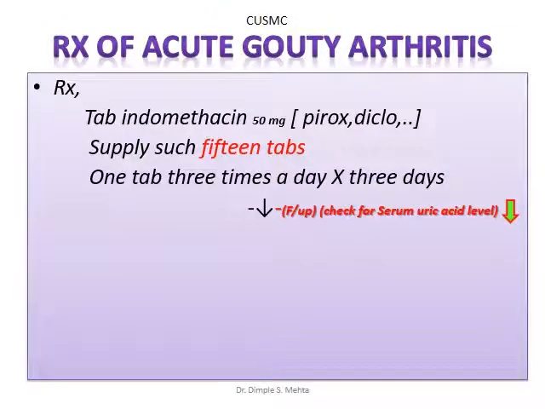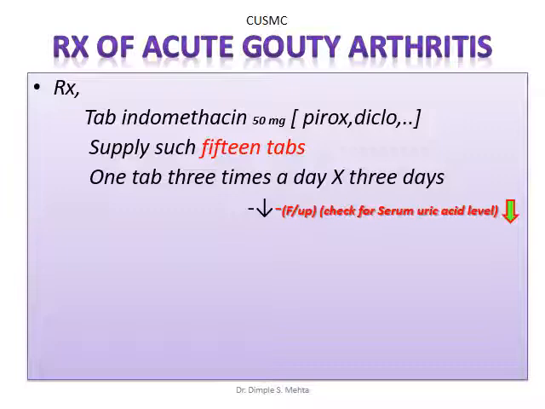So, treatment of acute gouty arthritis: when a 48-year-old patient comes to you complaining of severe pain in the right metatarsophalangeal joint, and his uric acid level is 10 milligram per deciliter, and you have confirmed that he is a case of gouty arthritis, what should be given? Tablet indomethacin 50 milligram. You can choose piroxicam or diclofenac as well. But if we stick to indomethacin, supply 50 milligram, 15 tablets, one tablet to be taken 3 times a day for 3 days. Mind well, 1 TDS for 3 days.